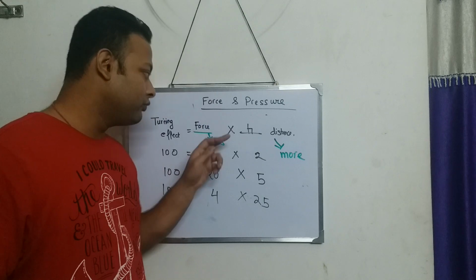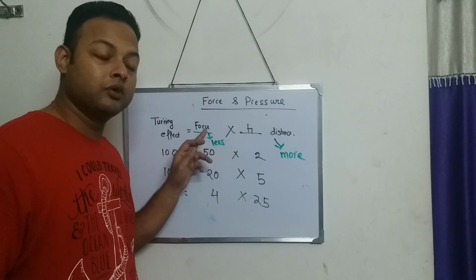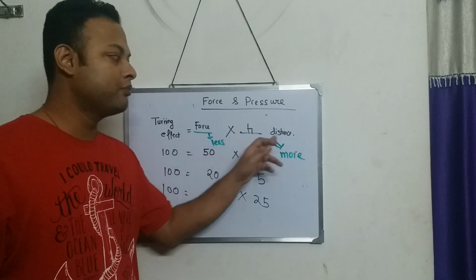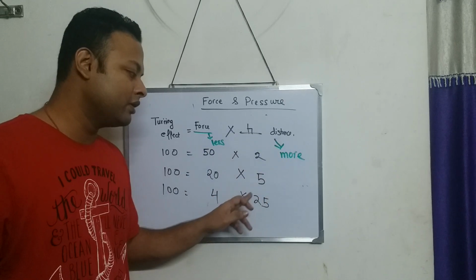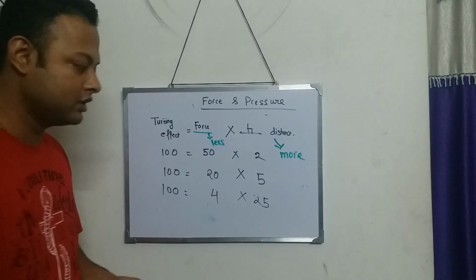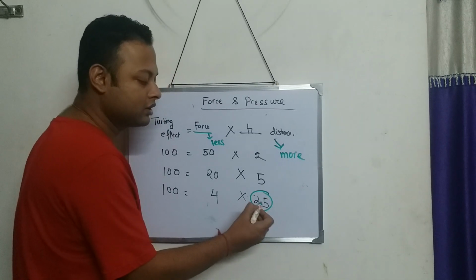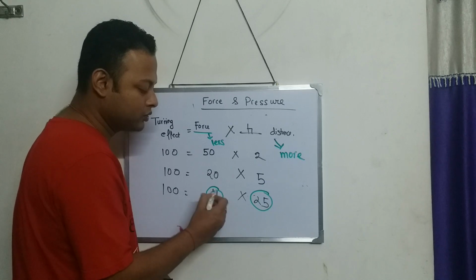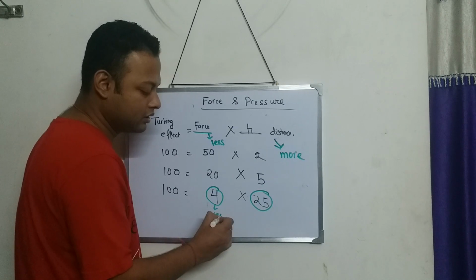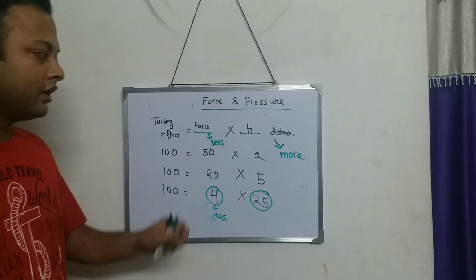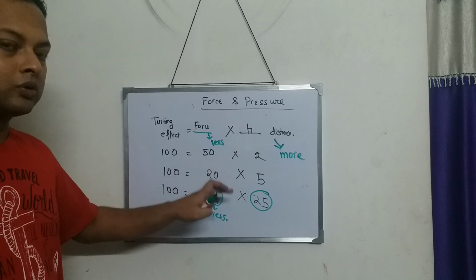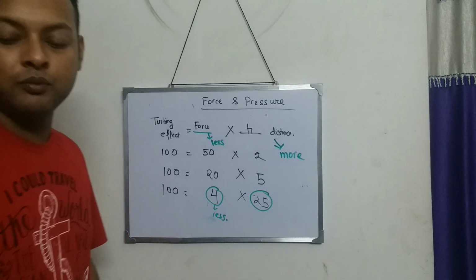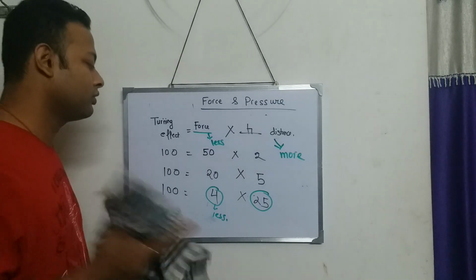So in order to apply less force, our perpendicular distance should be more. Only if the perpendicular distance is more, as you can see in this example, 25, then the force that we should apply becomes less. Now I think this part should be clear to you. If this is clear, then we will move on to all the examples that have been given to you in your book.